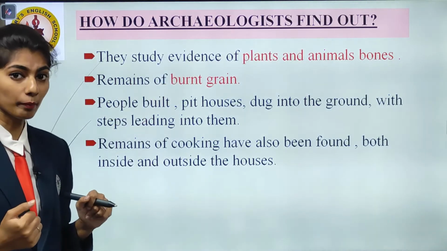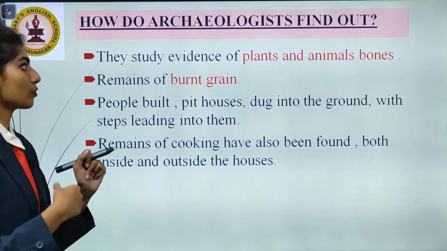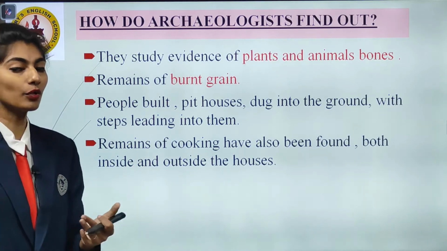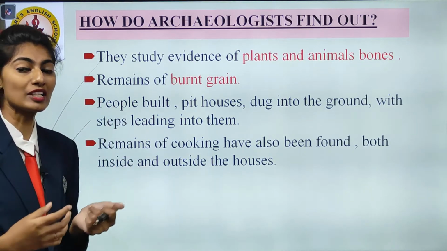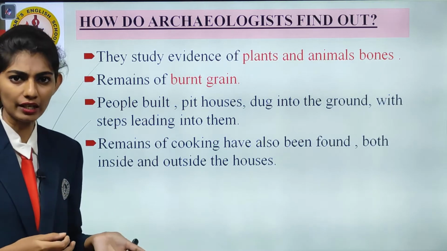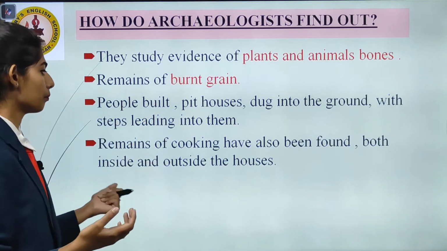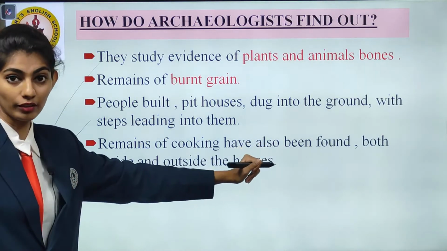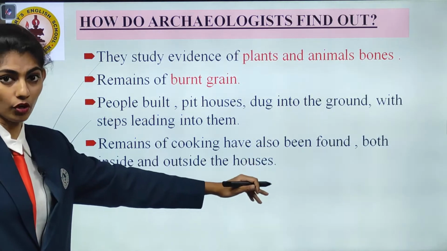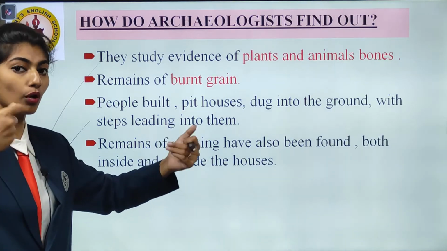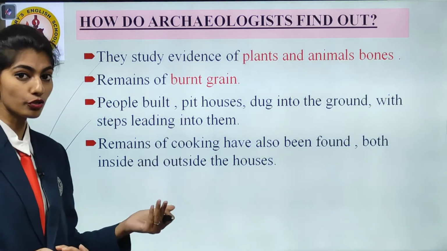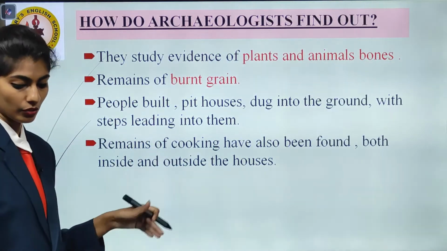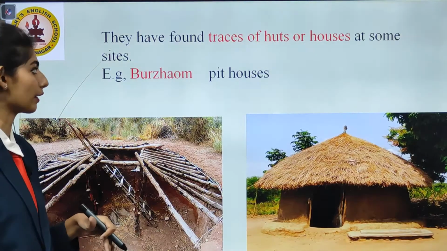Remains of burnt grain were found in this particular place. So, they knew from there that if they have burnt the grains, then in this place the grains were burnt either accidentally or somehow they just burnt it off. Remains of cooking have also been found. If fire is discovered, then of course they roasted meat, so you also know that cooking was there, both inside and outside the houses. So this is how archaeologists find out about it.